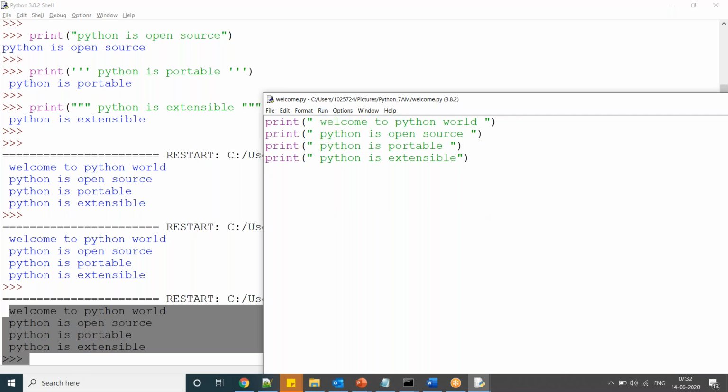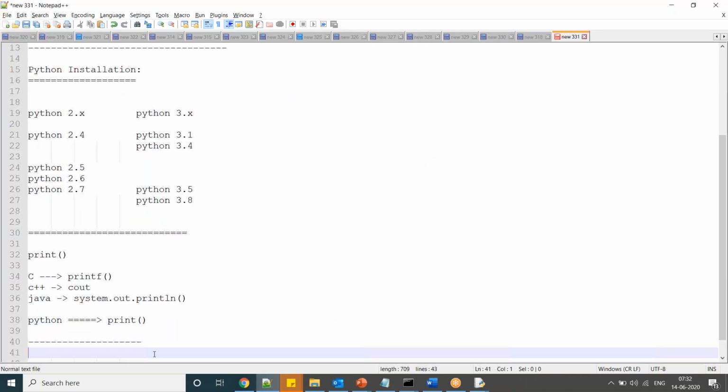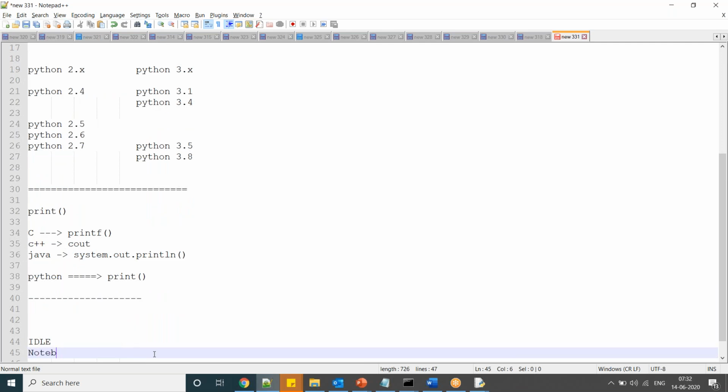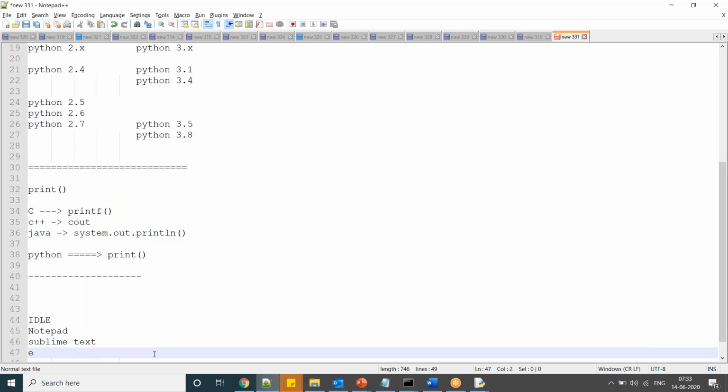Now guys, so far we executed in IDLE. Like this, you can execute programs in Notepad and any text editor, Sublime Text, Visual Studio, Eclipse, IntelliJ, PyCharm, and any notebooks like Jupyter notebooks.